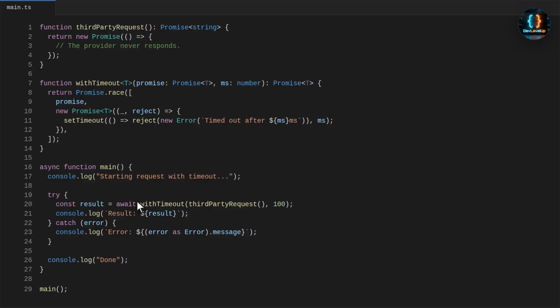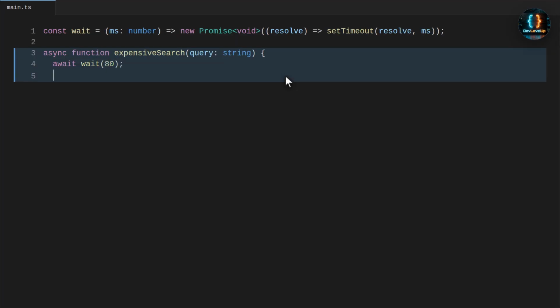The best practice is to put explicit time limits around external work. Use request timeouts for APIs, job timeouts for workers, and clear error messages for callers. A slow dependency should fail predictably, not freeze the whole flow. For practice, change the third-party request so it resolves after 50 milliseconds. Then confirm that the same timeout helper returns the real result when the operation is fast enough.